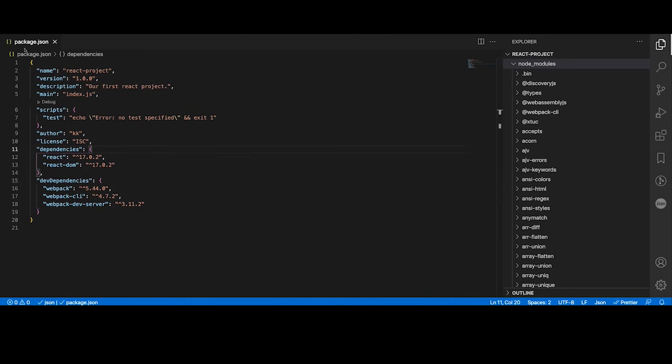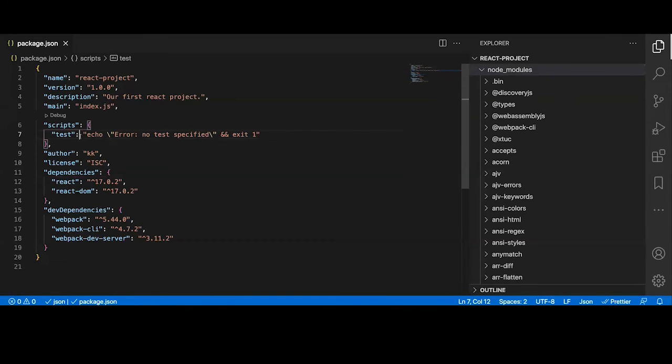So let me go back to package.json. I don't know if you see that, so let me increase the font. Okay, yeah, see. When I installed React and React DOM, those are added as dependencies. But when I installed Webpack CLI and Webpack dev server, these libraries are added as dev dependencies.